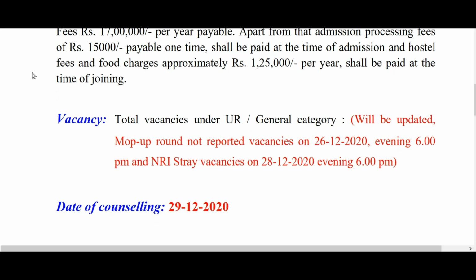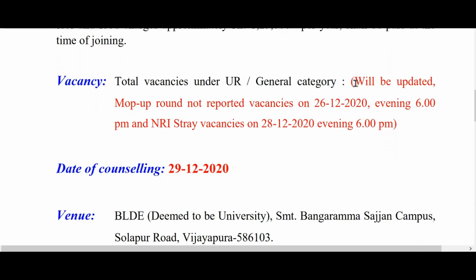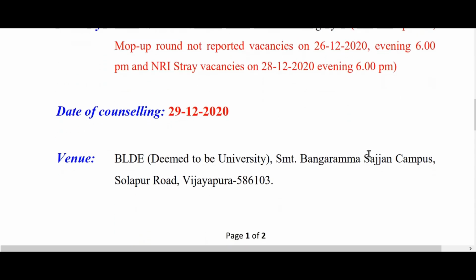How many number of vacancies? As of now, we don't know the exact number of vacancies because the admission closes only on 26 December. So probably tomorrow evening at 6 p.m., the website will update how many vacancies are there for general category. And then whatever the vacancies that appear in NRI stay vacancy, that we will know on 28 December evening 6 p.m. So these two numbers will be added and presented on 29 December for general management counseling.